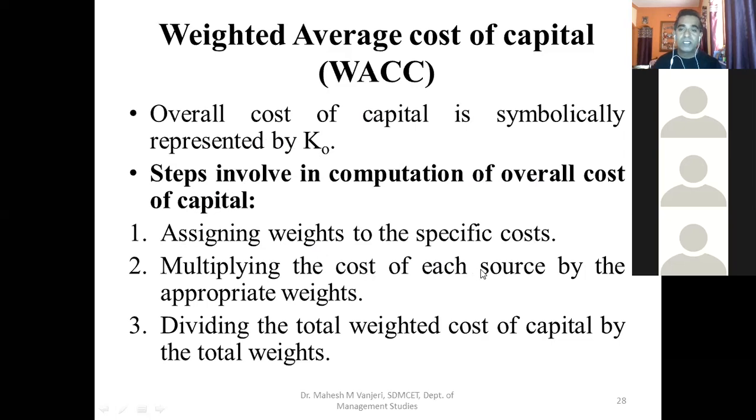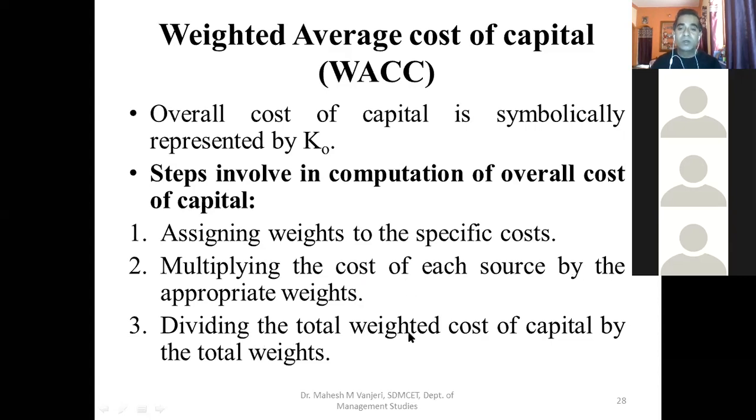Next, multiplying the cost of each source by the appropriate weights. Say, for example, the cost of equity is 10%. So 0.5 into 0.1, as 10% converted into decimals becomes 0.1. And let us say the cost of preference shares is 12%. When we convert it into decimal, it becomes 0.12. So 0.25 weightage into cost of preference capital 0.12 is equal to. This way, multiply the cost of each source by the appropriate weights.